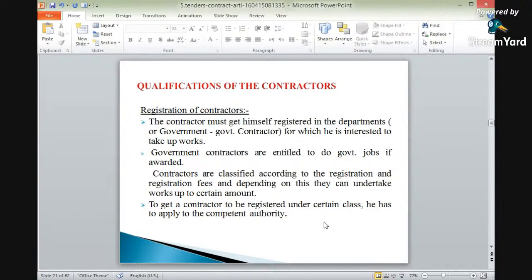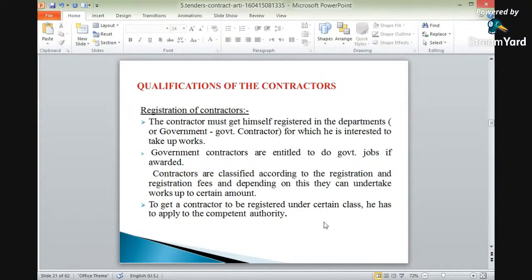Okay? Depending upon the registration fees, or depending upon the amount restricted, there are some limits for the contractors for construction. So depending upon the restrictions, depending upon the registration fees, and depending upon the certain type of work to be executed.